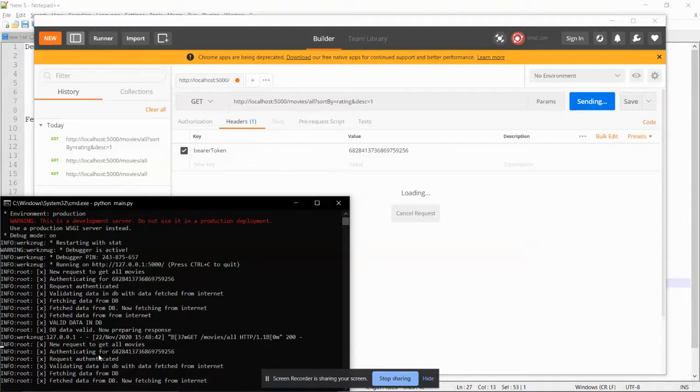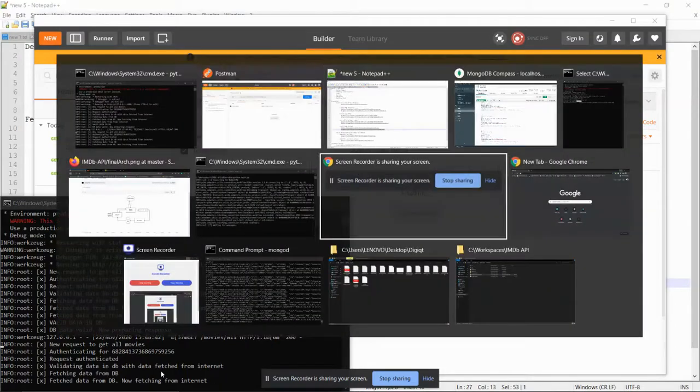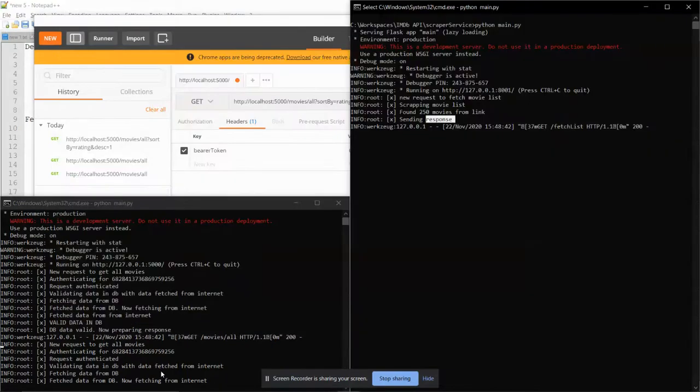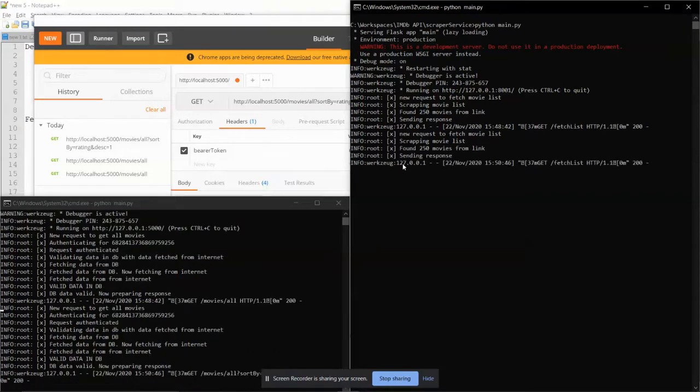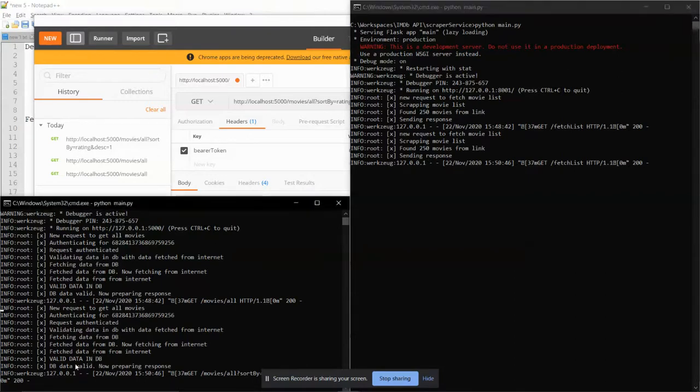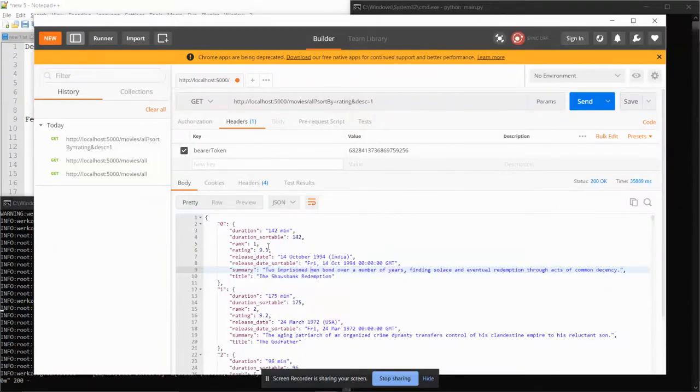Once again, it is authenticating and fetching data from the database and internet. This is scraping the list. Let's see. Found 250 movies and DB data was valid. Now we'll bring the response, and we have received the response.